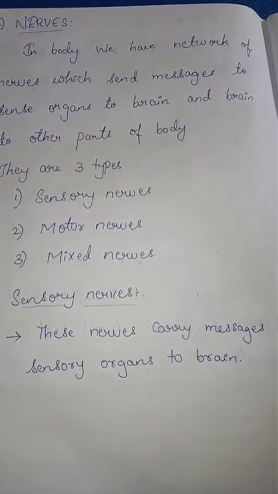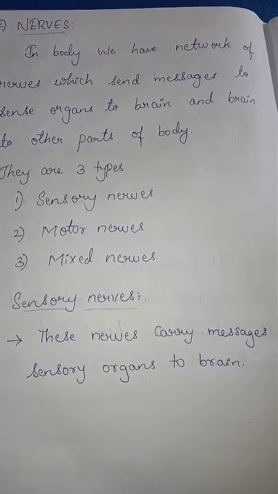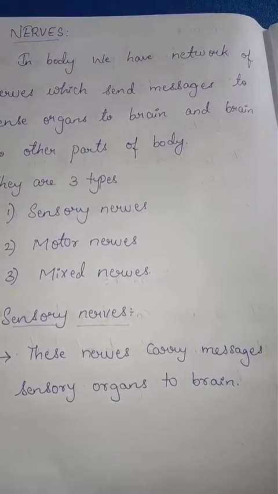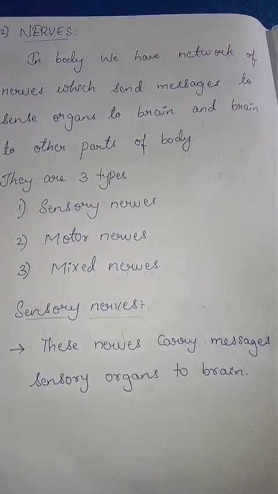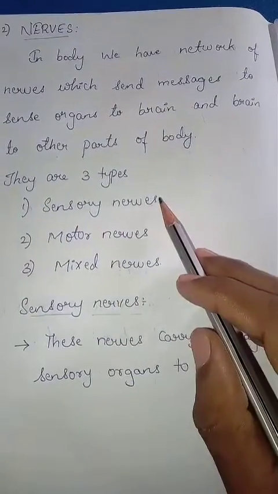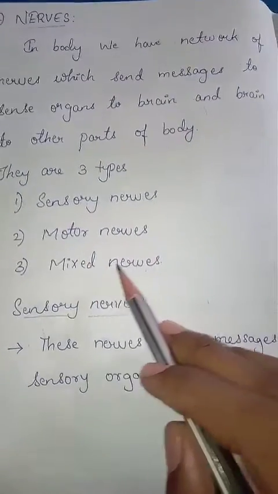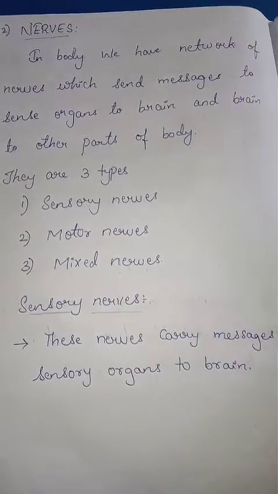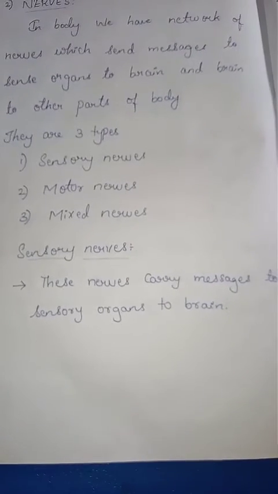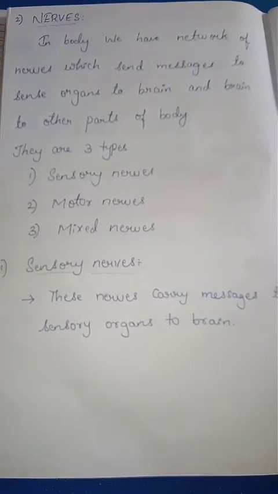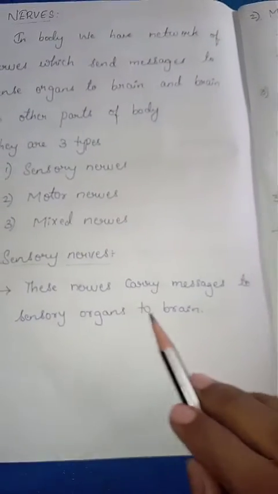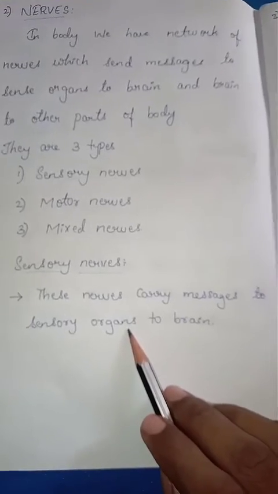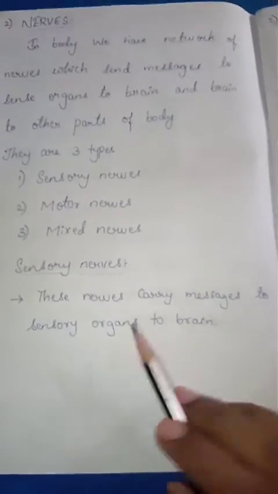In our body, we have a network of nerves which send messages from sense organs to the brain and from the brain to other parts of the body. There are three types of nerves: sensory nerves, motor nerves and mixed nerves. Now let's learn the three types of nerves in detail. The first one is sensory nerves. These nerves carry messages from sensory organs to the brain. The sensory organs are, again I am repeating, eyes, ears, nose, tongue and skin.